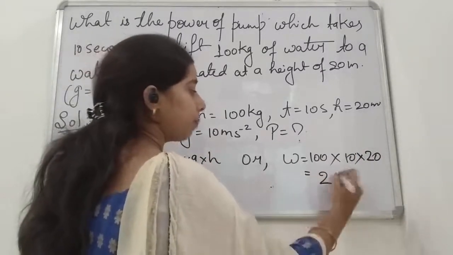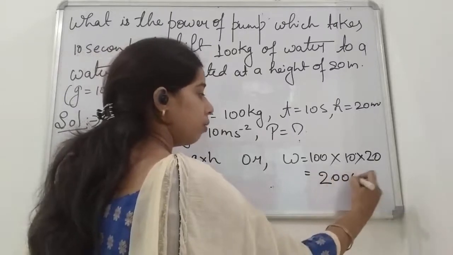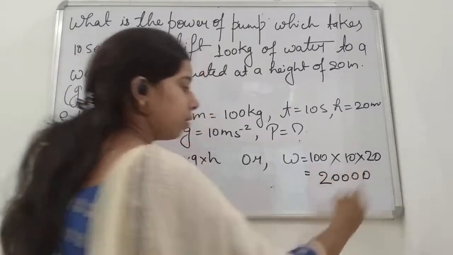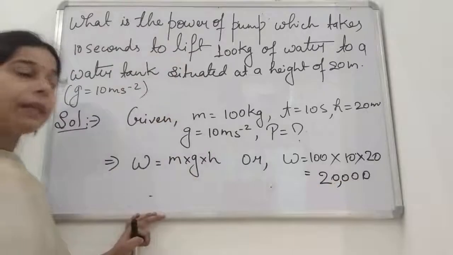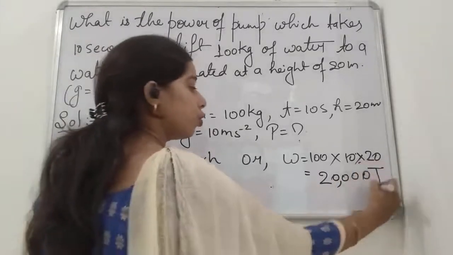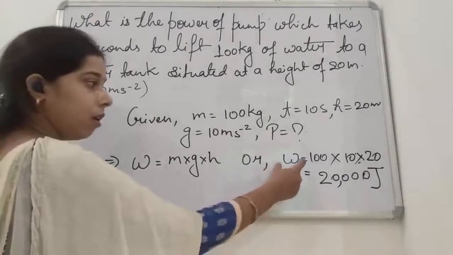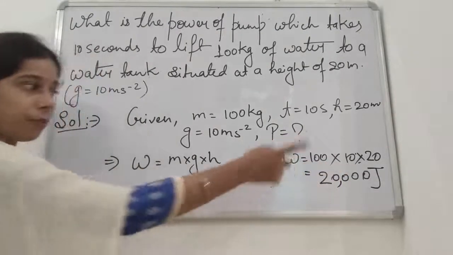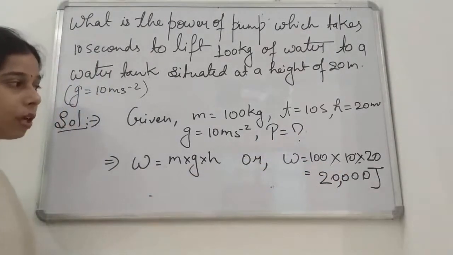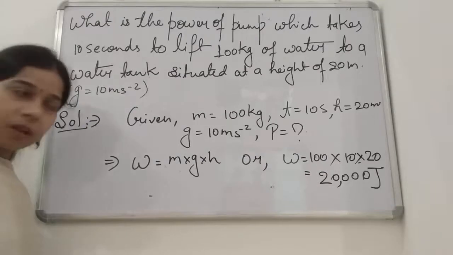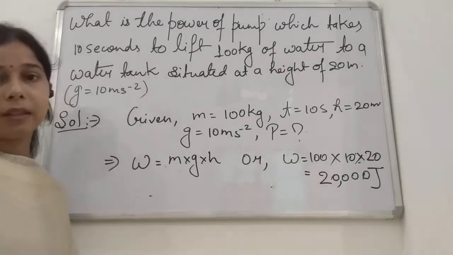It will be 20,000 joule. Right, students? Because we have taken the work as mgh. When we put the value, we get 20,000 joule as the answer for the work done. So work done will be equal to 20,000 joule.